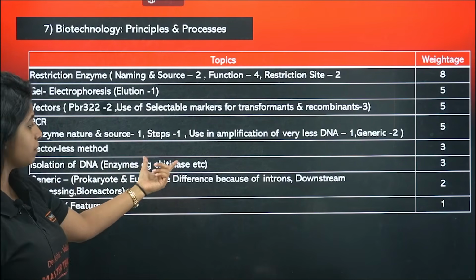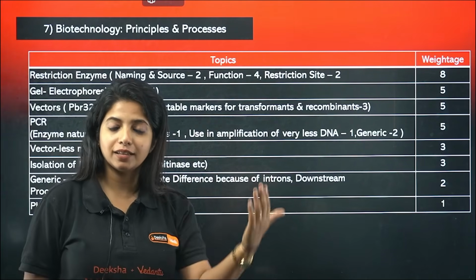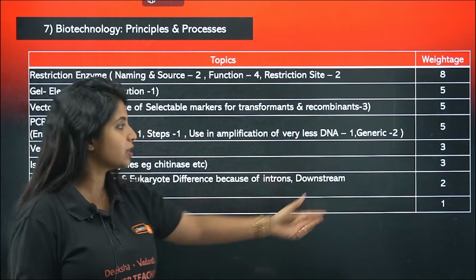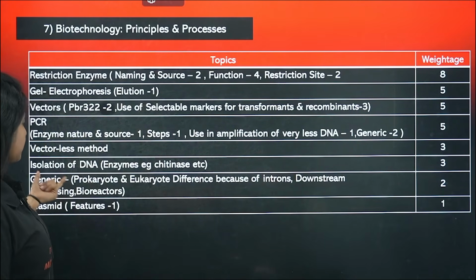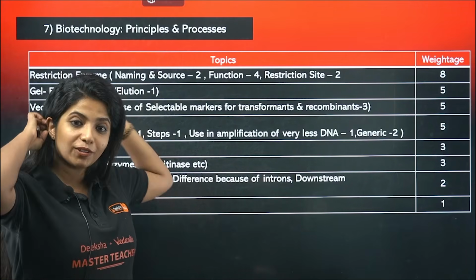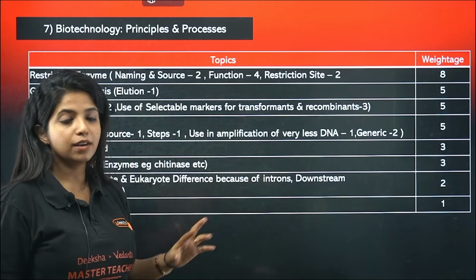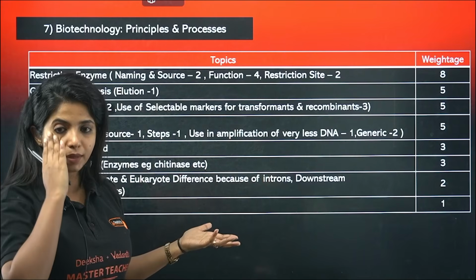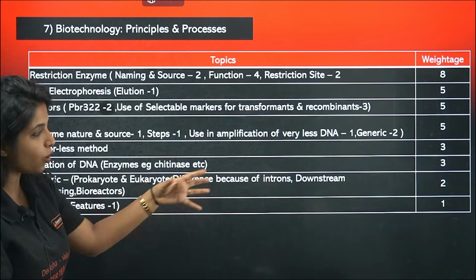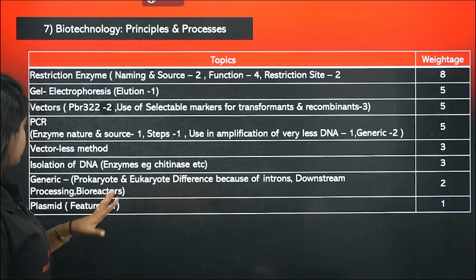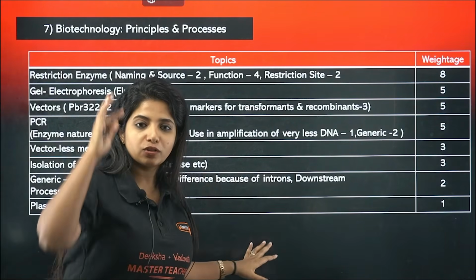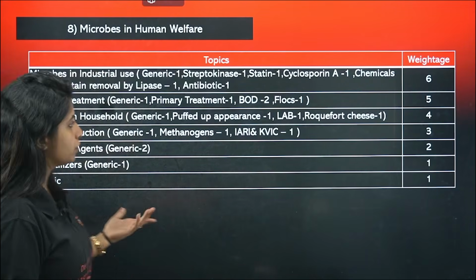Isolation of DNA, enzymes such as chitinase, lysozyme, cellulase and all of it. So 3 questions have come from there. And generic, the prokaryote and eukaryote difference because of introns. This can be there for the other chapter also, but it has been put over here. Since introns are not there in prokaryotes, it is basically different. Downstream processing and bioreactors, all clumped together, gave a generic question. The features of plasmid alone gave 1 question. They might ask which is not a feature of plasmid, so you should know.